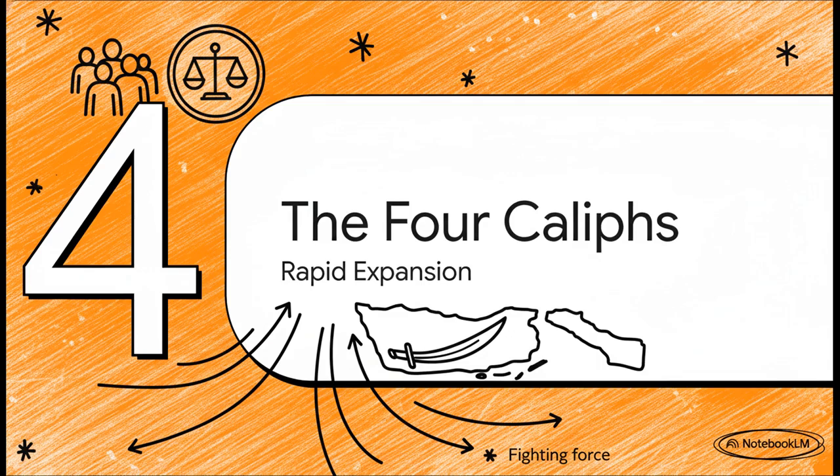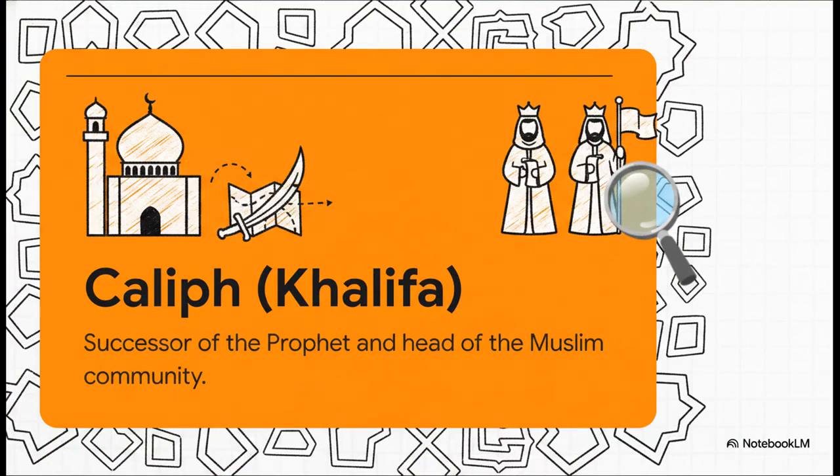All right, on to Part 4, the 4 caliphs in an era of seriously rapid expansion. So, what happens next? After Prophet Muhammad passed away, this localized, unified community needed a new direction. Leadership transitioned to the caliphs. The word literally translates to successor. Now, a caliph wasn't just a typical king, they were the ultimate religious and political head of the entire community, all rolled into one. And let me tell you, these early leaders had an incredible missionary zeal.